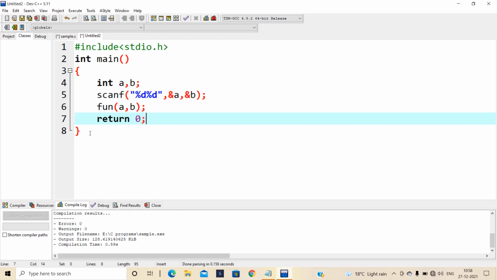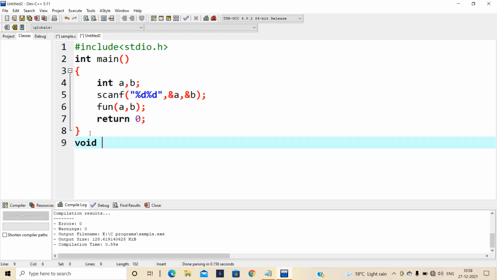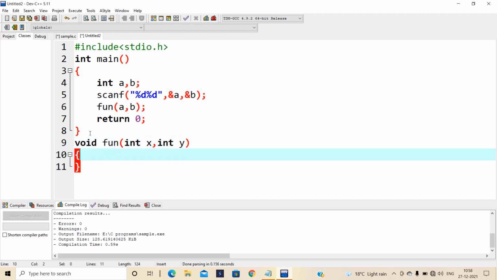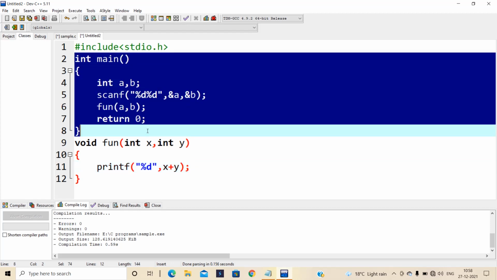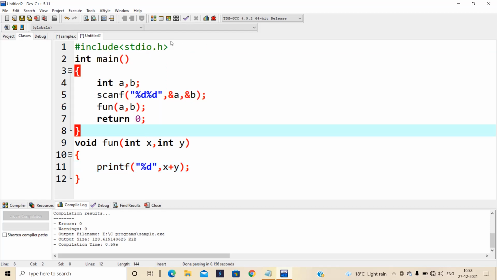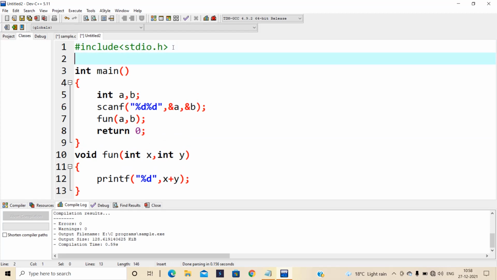Here I write void fun of int x comma int y. Yes, here I am going to print the value of x plus y. Yes, the same as the earlier program, but there is a small difference. If you write the main function first, then you must declare the function with its return type, function name, and number of parameters.